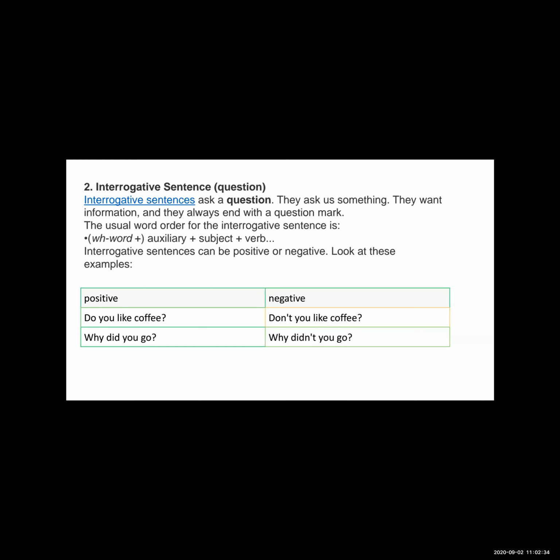Interrogative sentences interrogate or ask a question. These are direct questions and they are punctuated with a question mark, which means they always end with the question mark. See here, there is a word order of the interrogative sentence. I explained to you that there are two types of interrogative sentence, which start with the WH word and the verbal word.